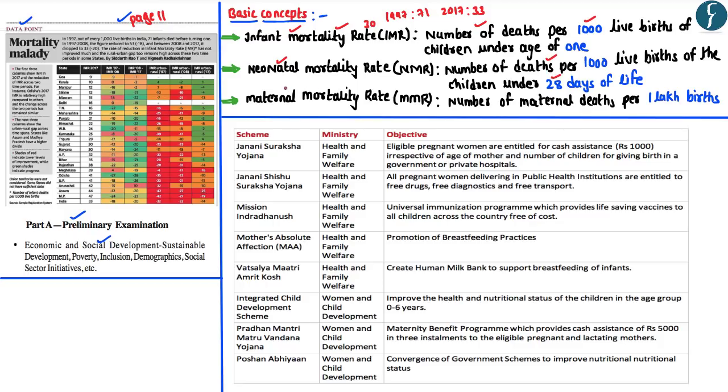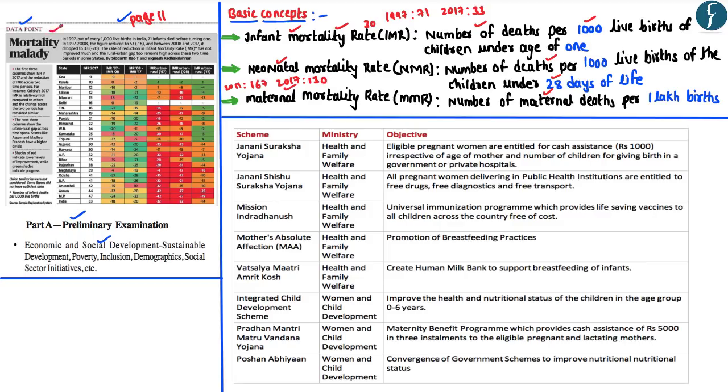On similar lines, the maternal mortality rate refers to the number of maternal deaths per 1 lakh births. So the IMR is calculated in terms of per 1000 live births of the children, whereas MMR is calculated in terms of per 1 lakh births. And with respect to maternal mortality rate, in the year 2011, the MMR in India was around 167. However, in the year 2017, it has now got reduced to around 130.